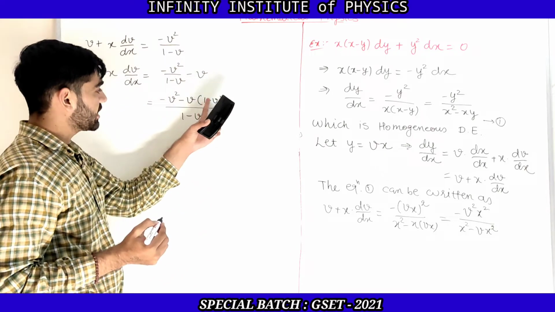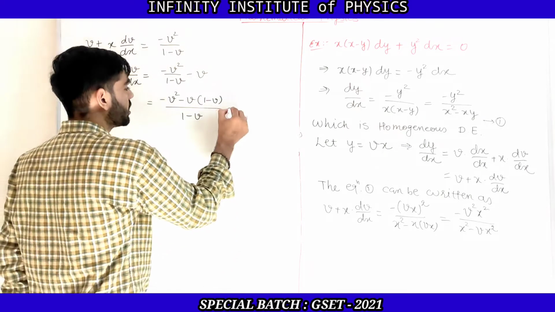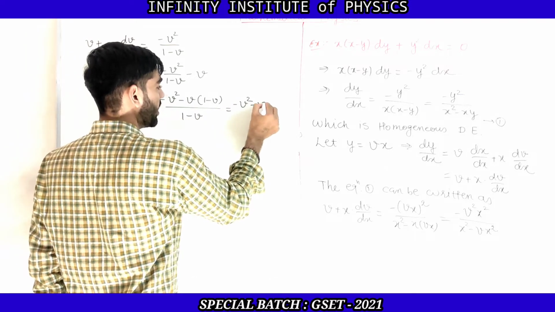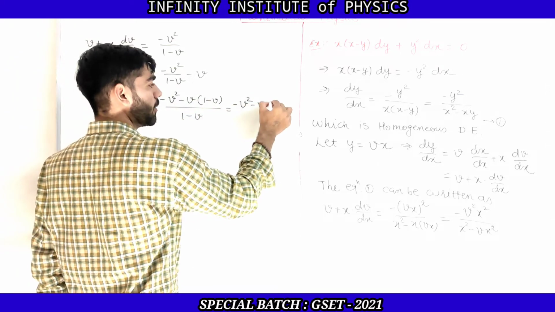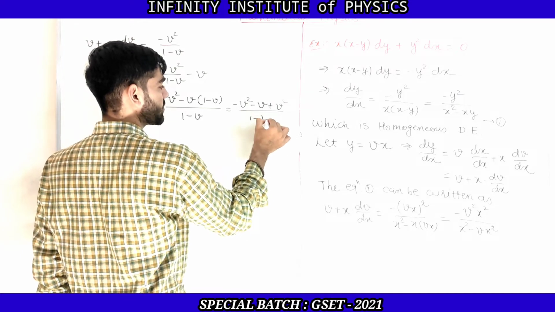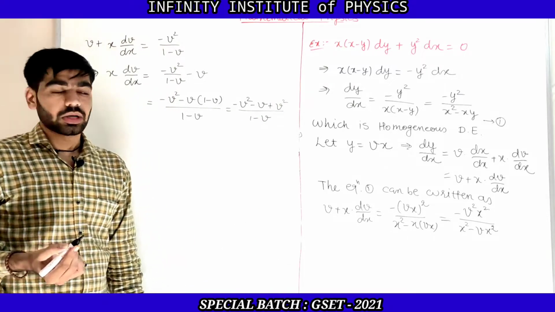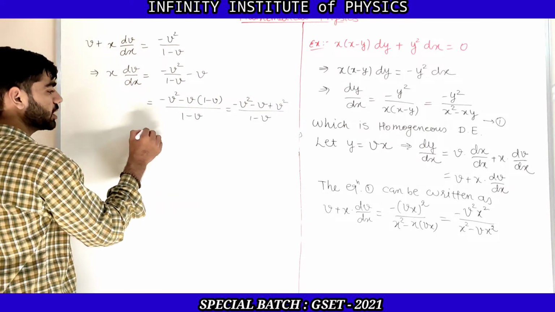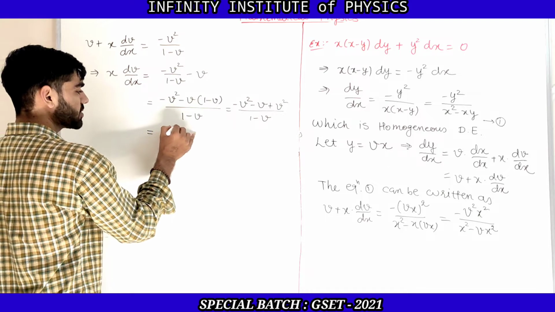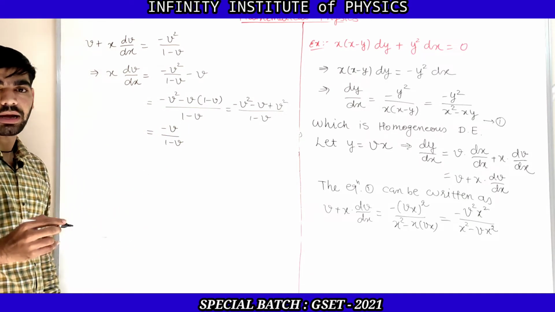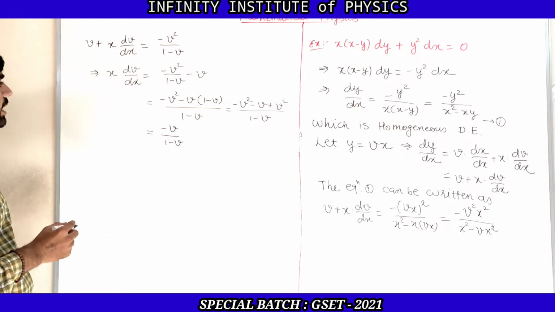Now let us multiply this minus v square inside, then it will be minus v square, this is minus v, and this is minus minus plus v square upon 1 minus v. So now plus v square minus v square will cancel out, so the remaining term is only minus v upon 1 minus v, minus v upon 1 minus v.